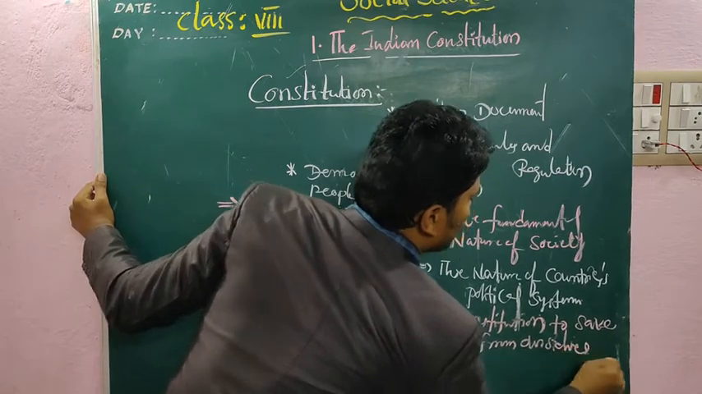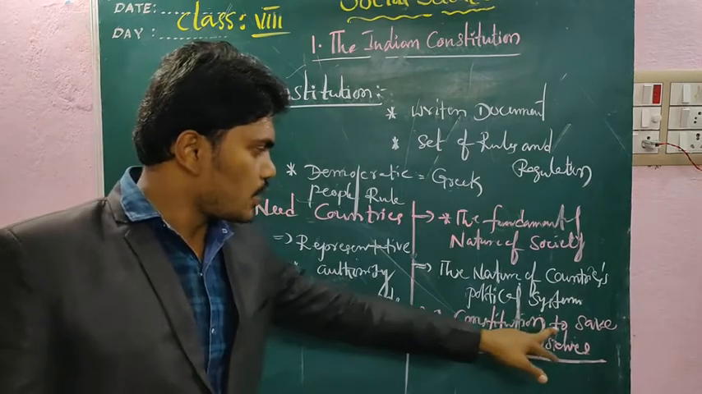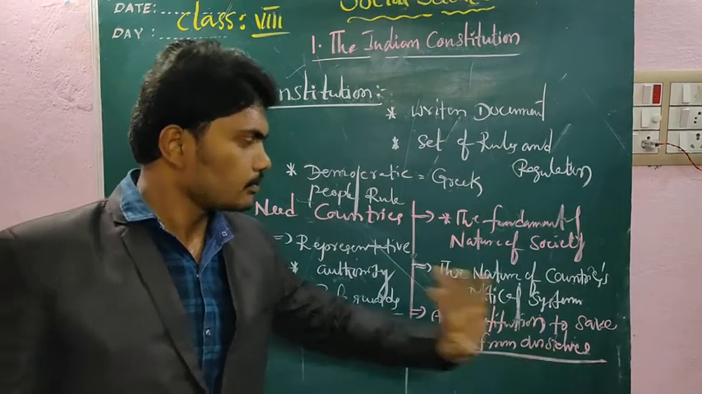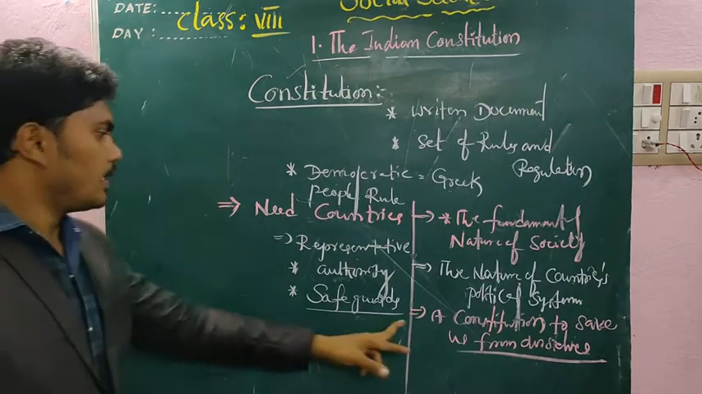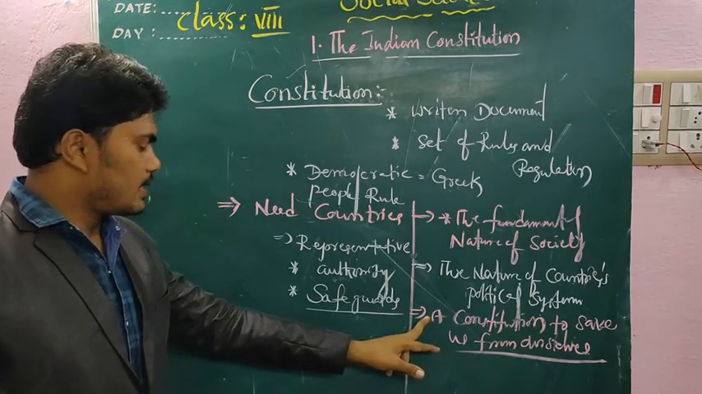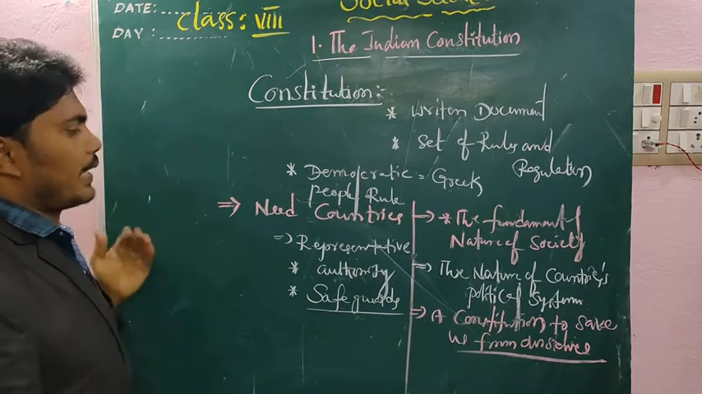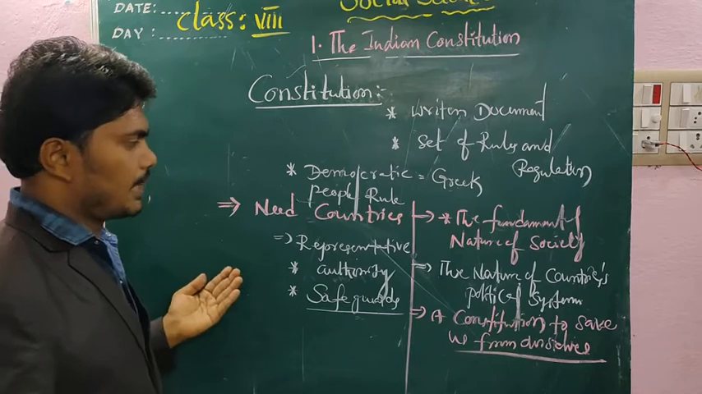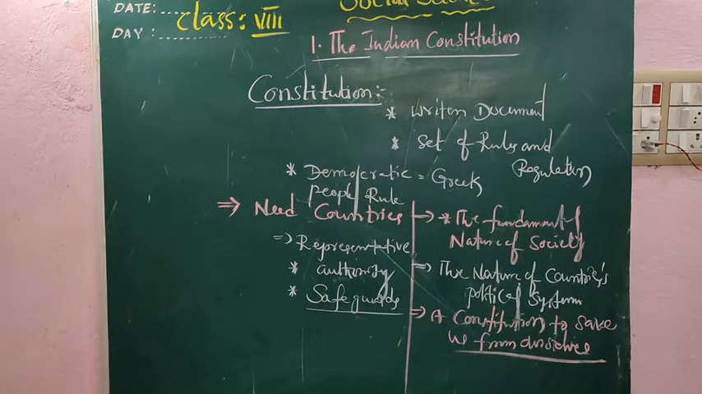What is another importance of the constitution? A constitution to save us from ourselves. What is the concept here? In democratic countries, the representatives get the power through elections. They are elected by the people.